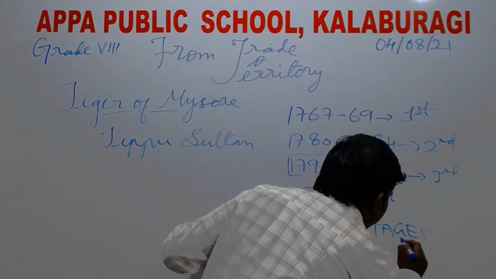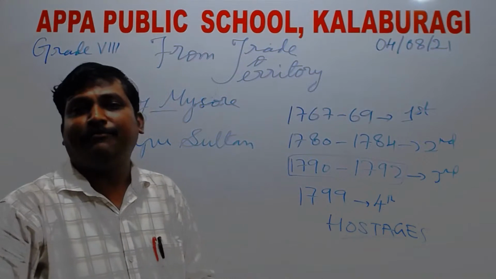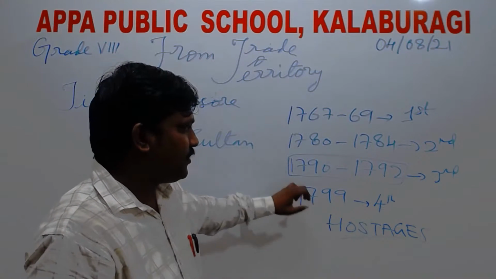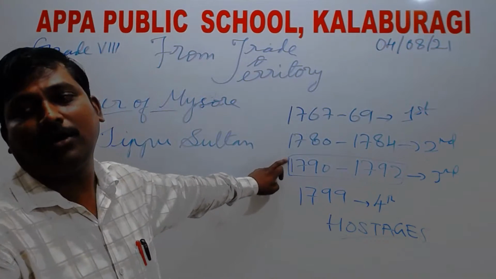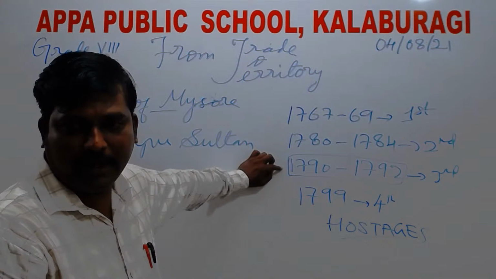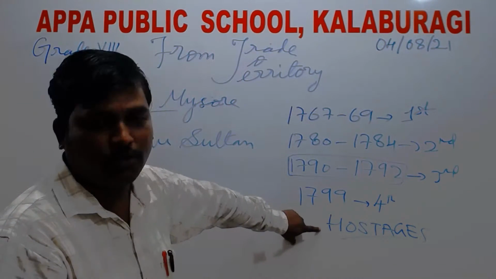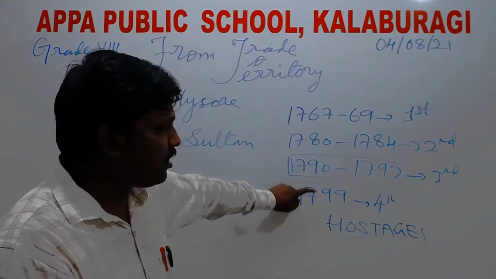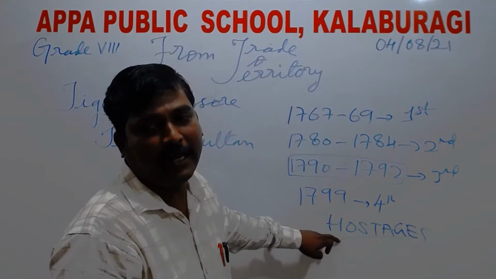Hostages are those taken to fulfill some demands. It is like a surety or guarantee that Tipu Sultan will not wage war on the Britishers again. If he waged a war, then his sons would be killed.